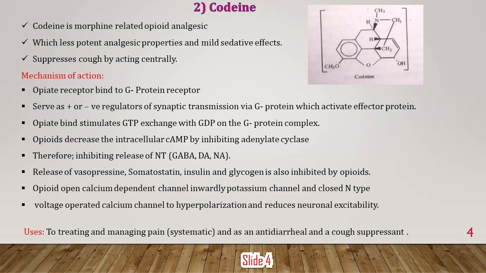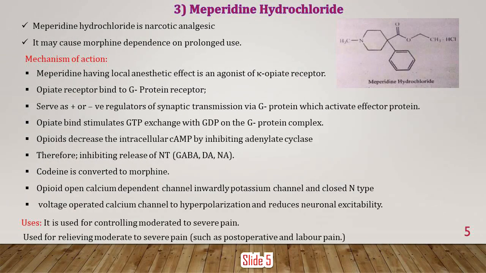As we know, we are learning about how to relieve pain, and this second drug, codeine, is used to treat or manage pain, and as an antidiarrheal and cough suppressant drug. Next, the third drug is meperidine hydrochloride. Meperidine hydrochloride is a narcotic analgesic. It may cause morphine dependence on prolonged use, and the mechanism of action is the same as codeine. It is used for relieving moderate to severe pain, such as post-operative